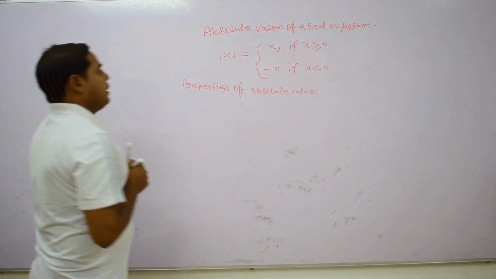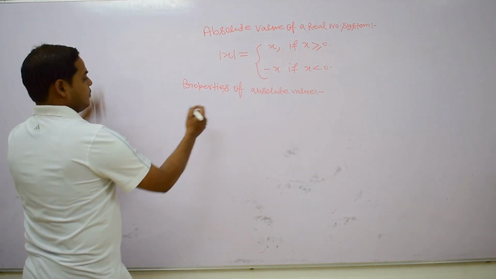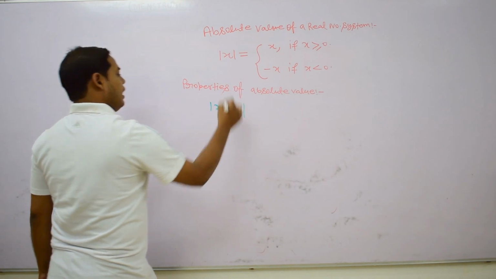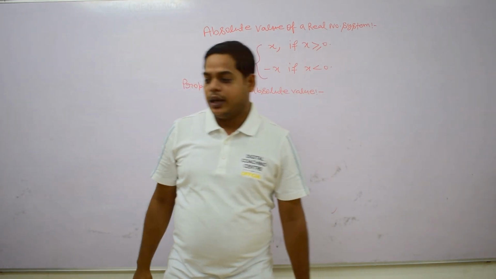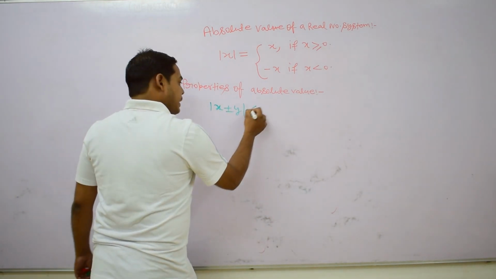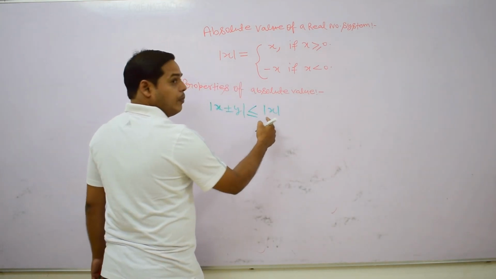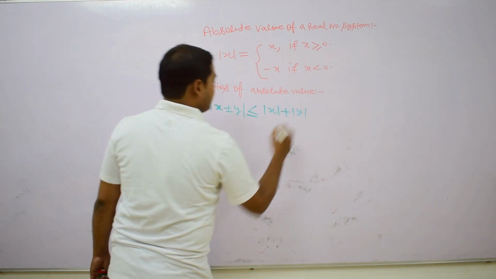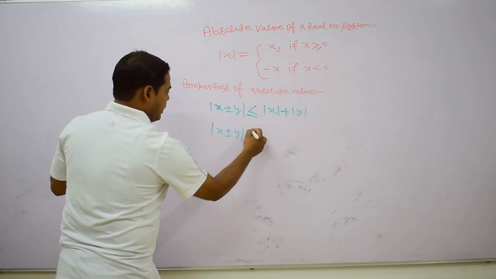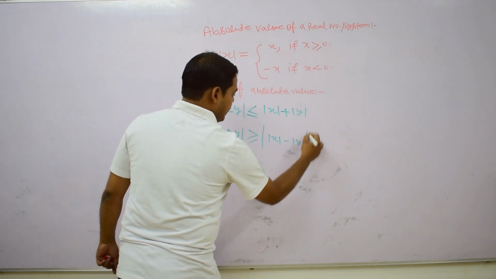A very important property is that if we want to find the absolute value of x plus or minus y, then by this inequality, mod of x plus y is less than or equal to mod x plus mod y, and mod of x minus y is greater than or equal to mod of x minus mod of y.